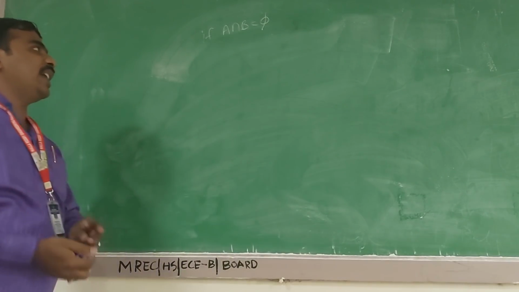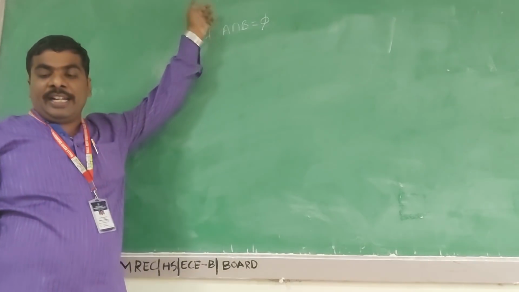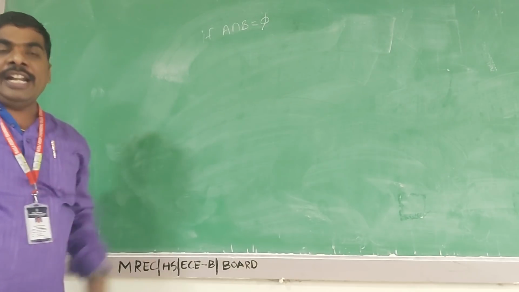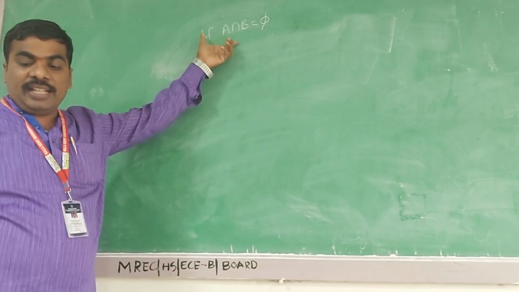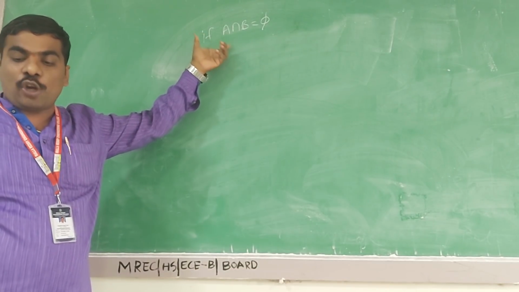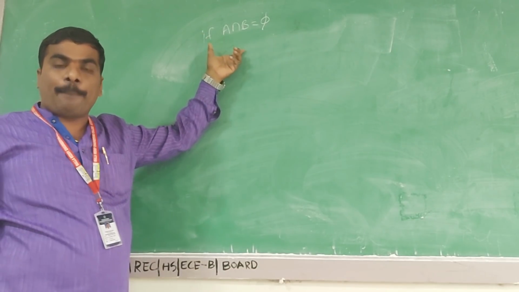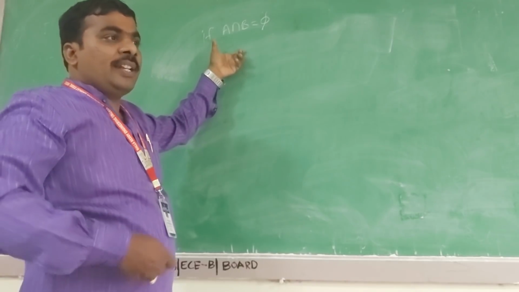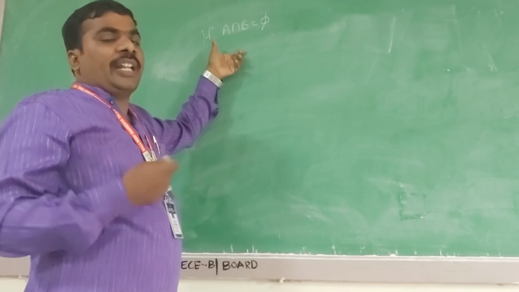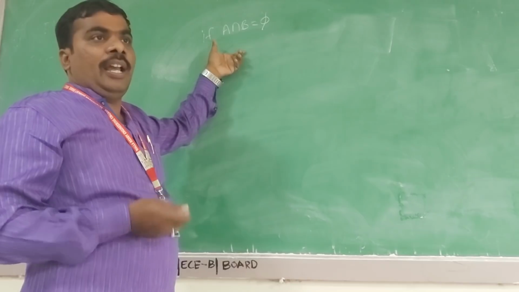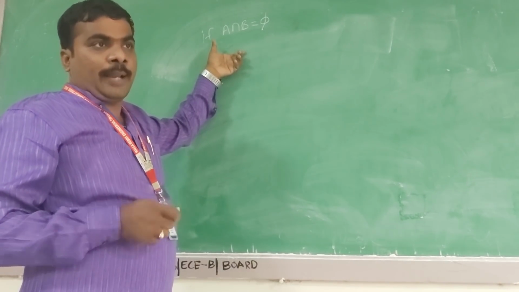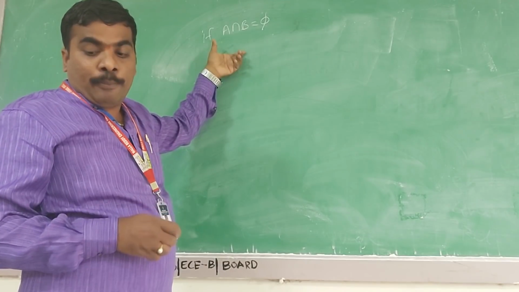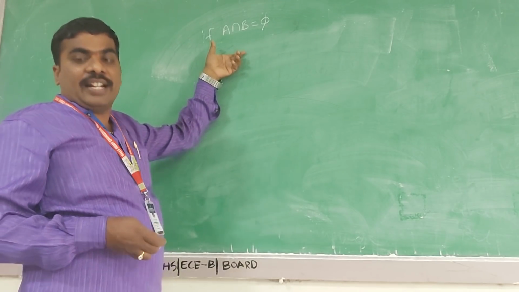That is, A and B are disjoint, or A and B cannot happen simultaneously. For example, when we are tossing a coin, head and tail will not come simultaneously. That is mutually exclusive events.